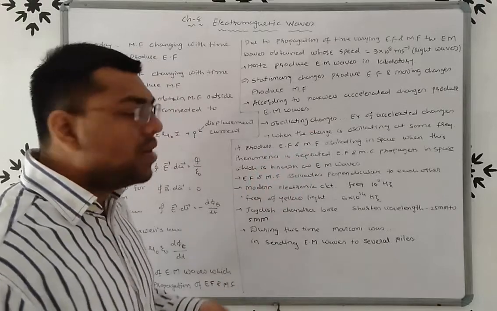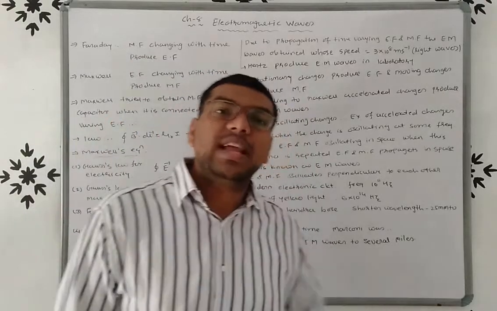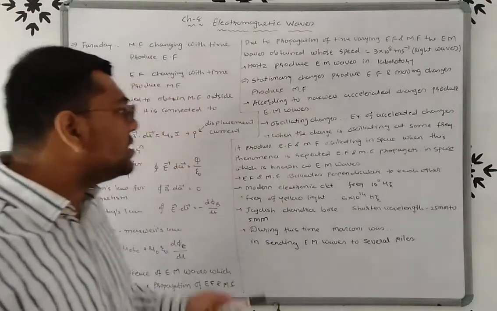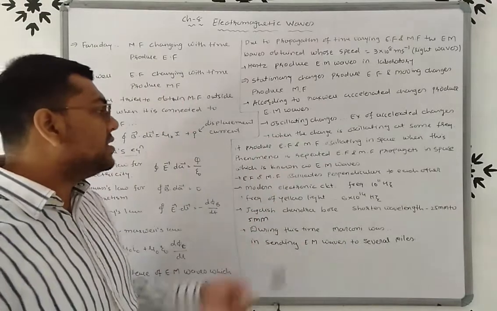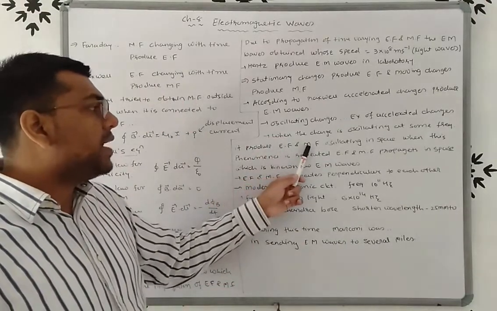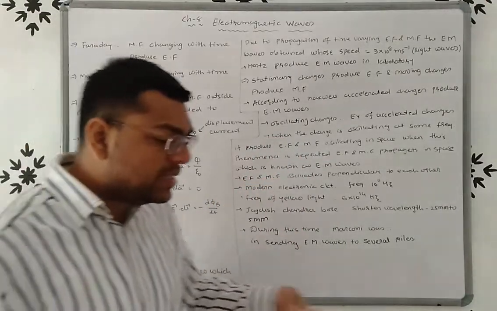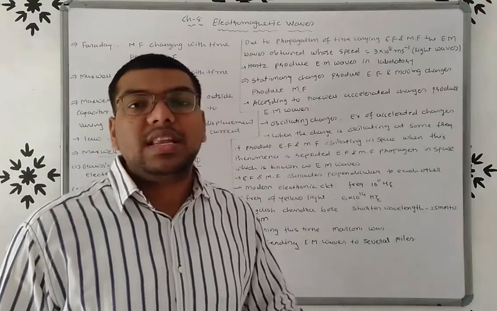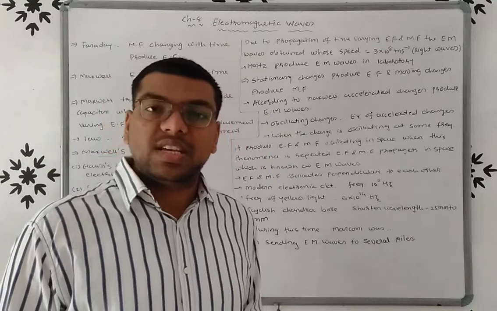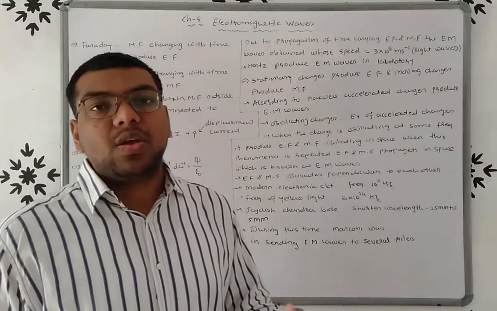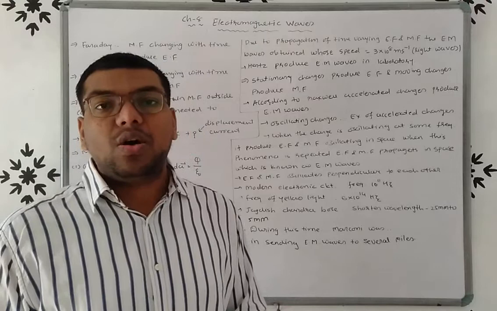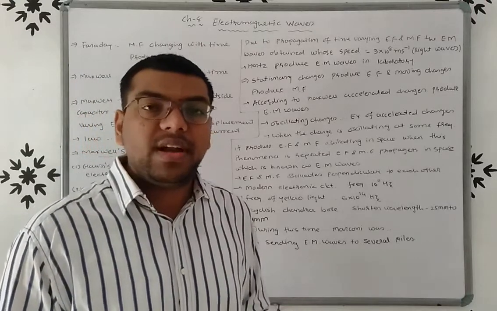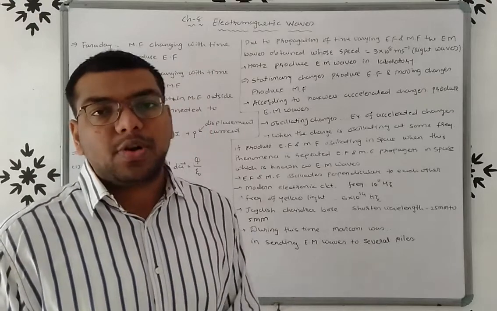So when the charge oscillates at some frequency, it produces the electric and magnetic field oscillating in space. And due to the repetition of this process, due to the oscillation of electric and magnetic field, EM waves are produced, right?